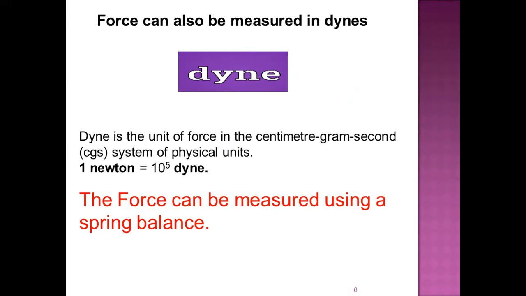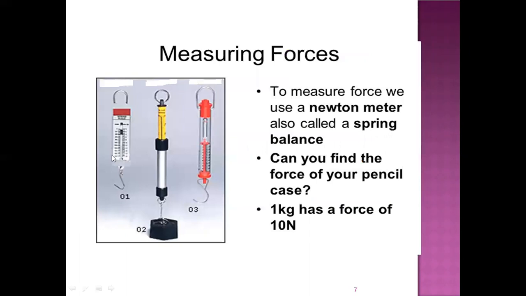Now, how do we measure the force? The force can be measured using a spring balance. So this is how the spring balance looks like, and it has got a hook here which helps in attaching the mass. And this spring balance is also called as Newton meter. As we see here, this is a point.